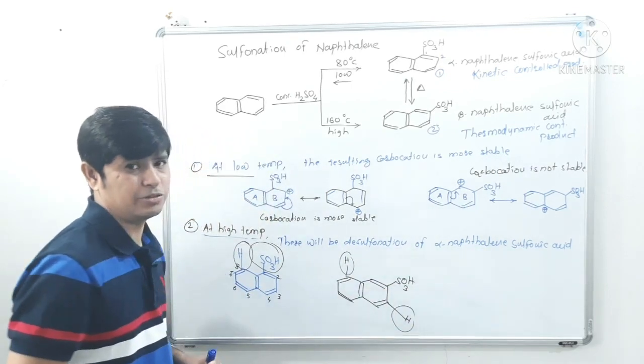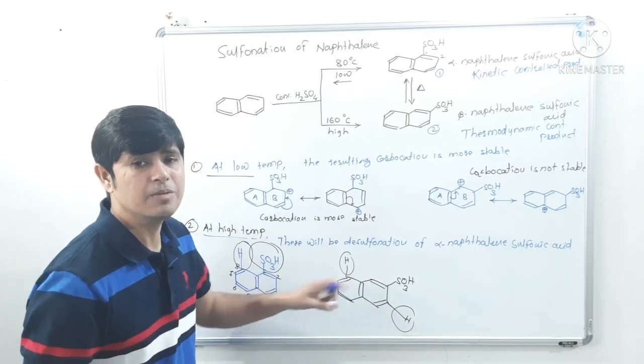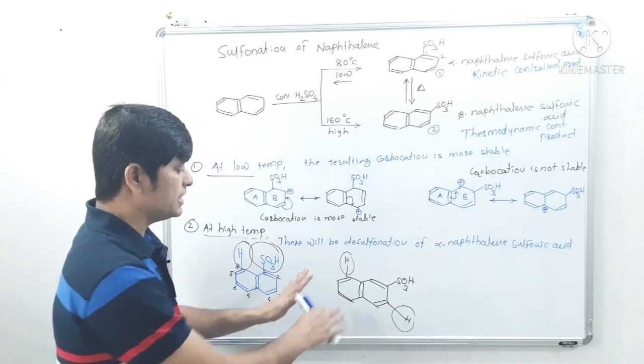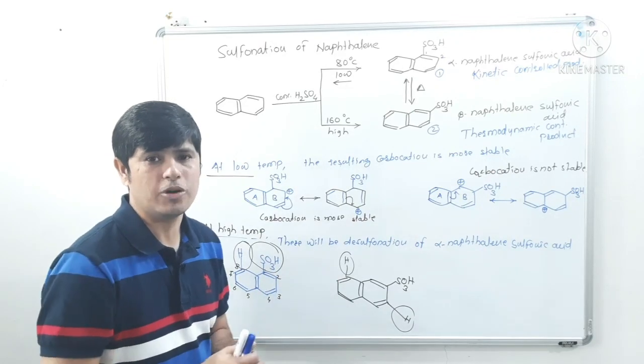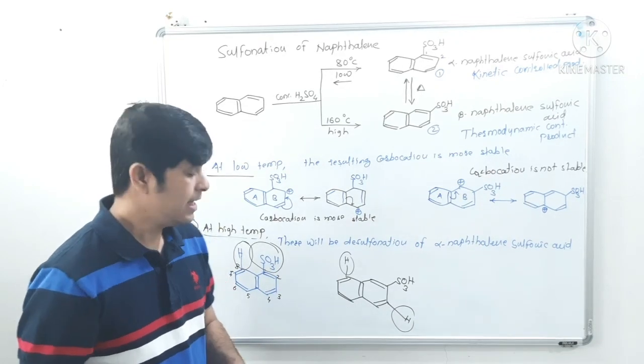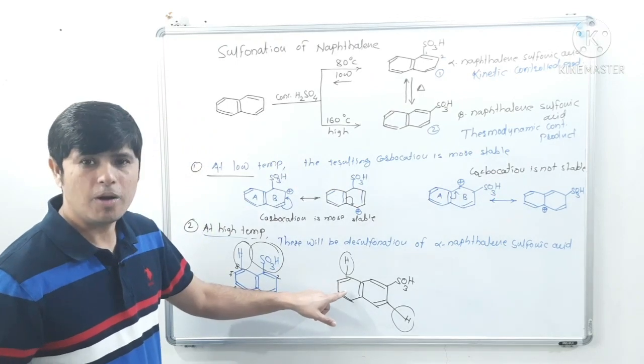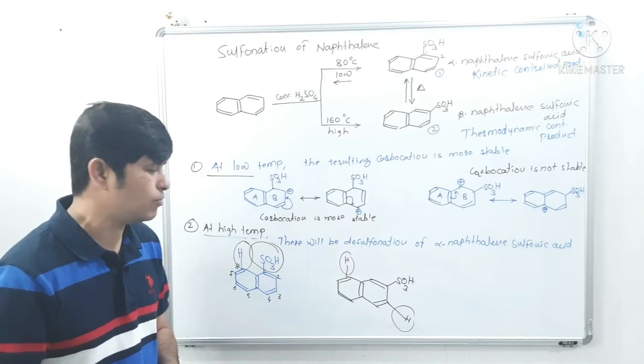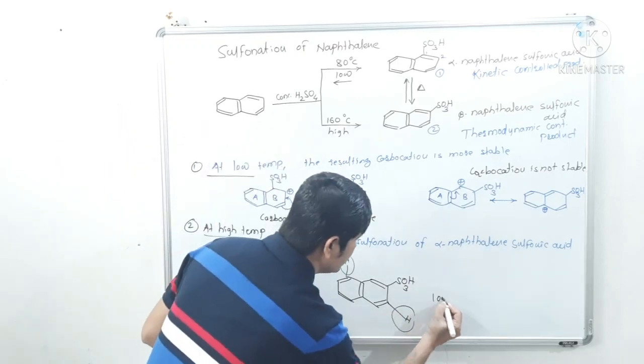So it will resist desulfonation and remain as naphthalene 2 sulfonic acid as it is. No doubt this product is formed at a lower rate.